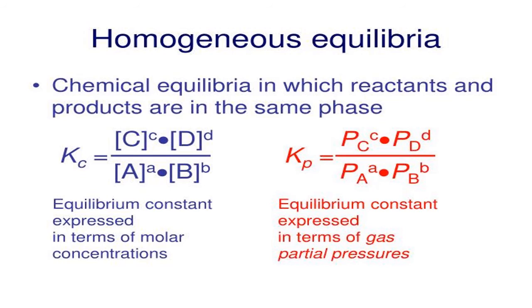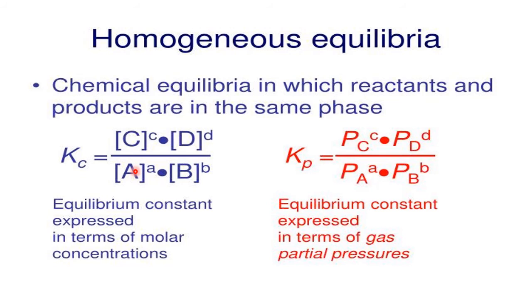Now, if the homogeneous equilibrium is in the solid phase or the liquid phase, that time we use the term Kc, because for solids and liquids we use the concentration term. Whereas if the homogeneous equilibrium is in the gaseous phase, where both reactants and products are in the gaseous phase, how do we express the concentration? The concentration of gaseous reactants or gaseous chemicals is expressed in their partial pressures, because PV equals nRT.